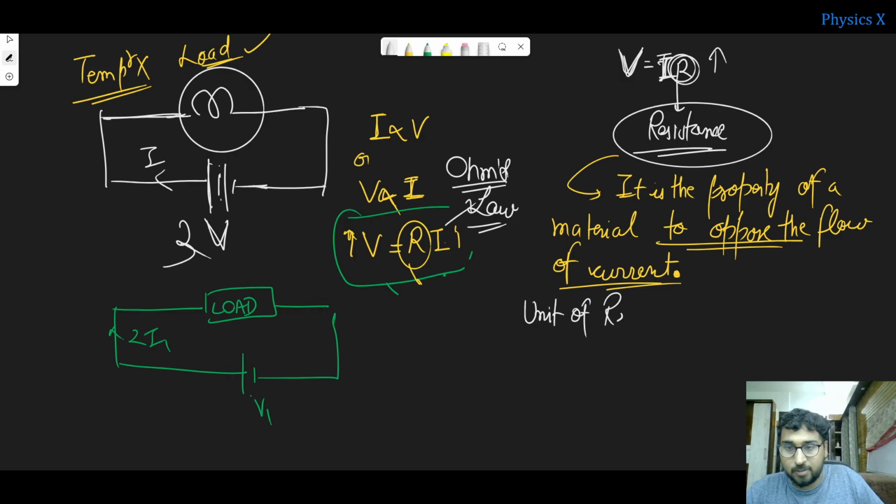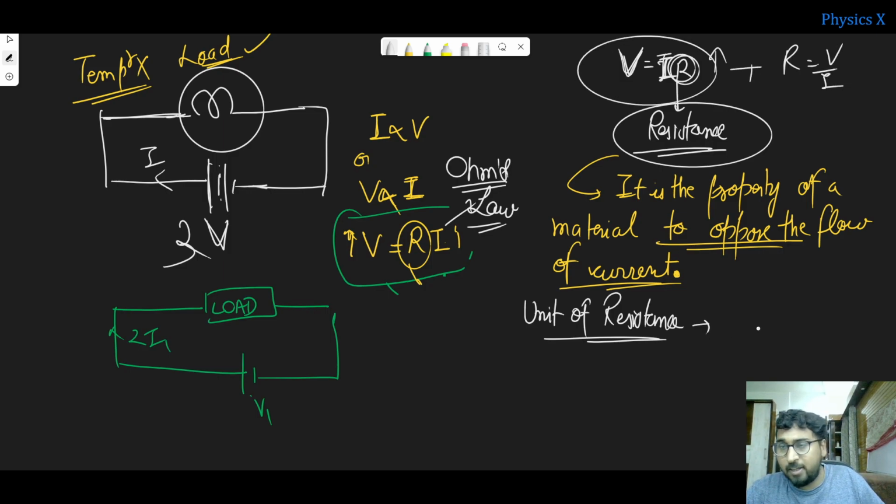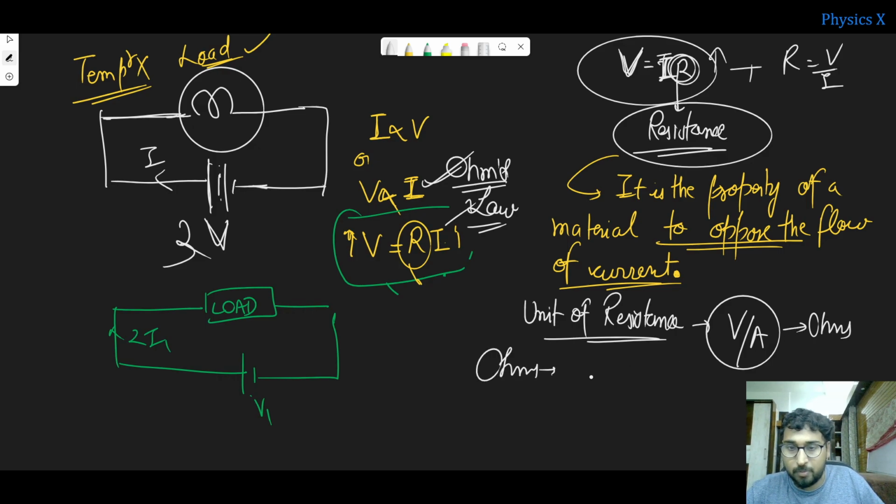So the unit of resistance, you can see from here also, R is equal to V by I, or you can write it as volts per ampere. And in order to honor Ohm, the unit of resistance is also called ohms. This volt per ampere is also called ohms, and the symbol for this ohm is omega.